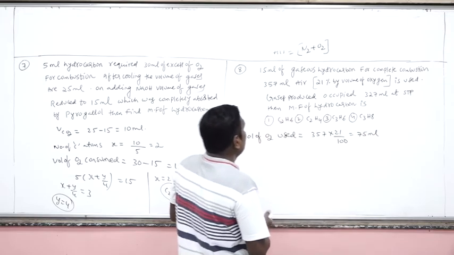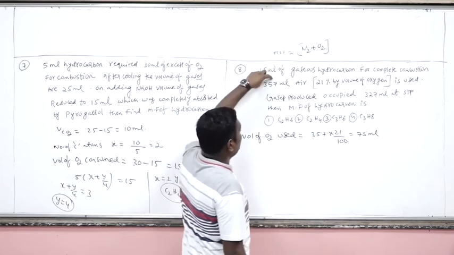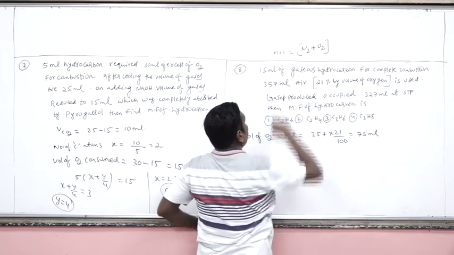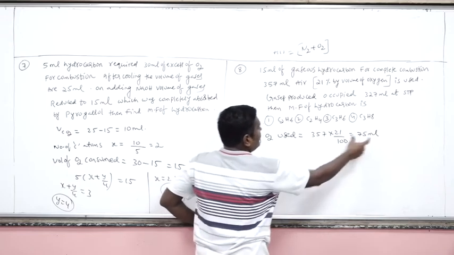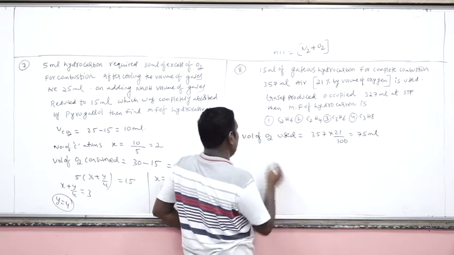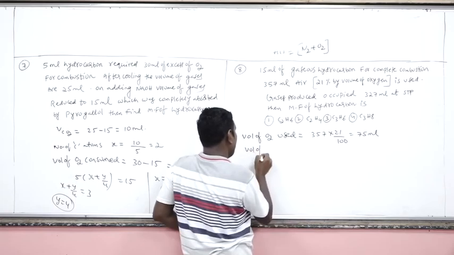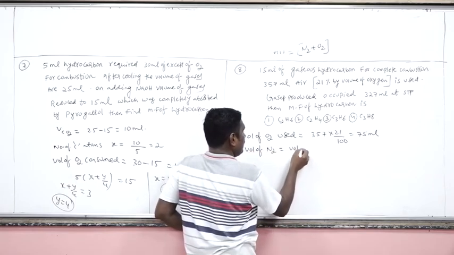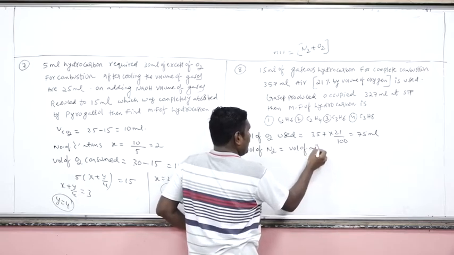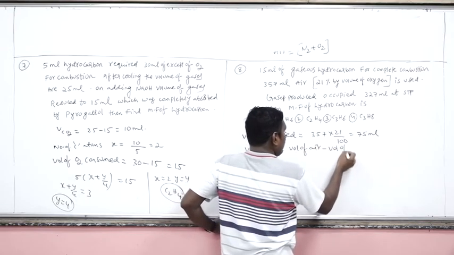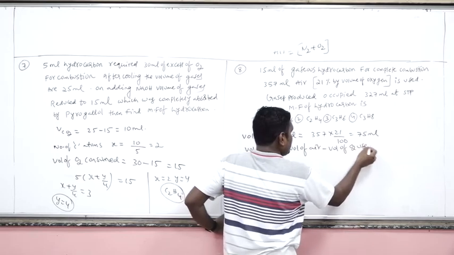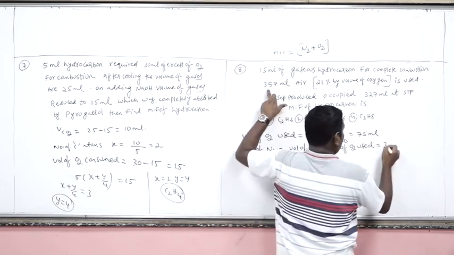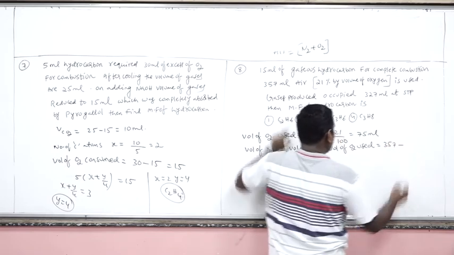Now, out of the 357 ml of air, N2 and O2 both will be present. So O2 volume we know, then the remaining volume will be N2. Volume of N2 is equal to volume of air minus volume of O2 used. What is the volume of air? 357.